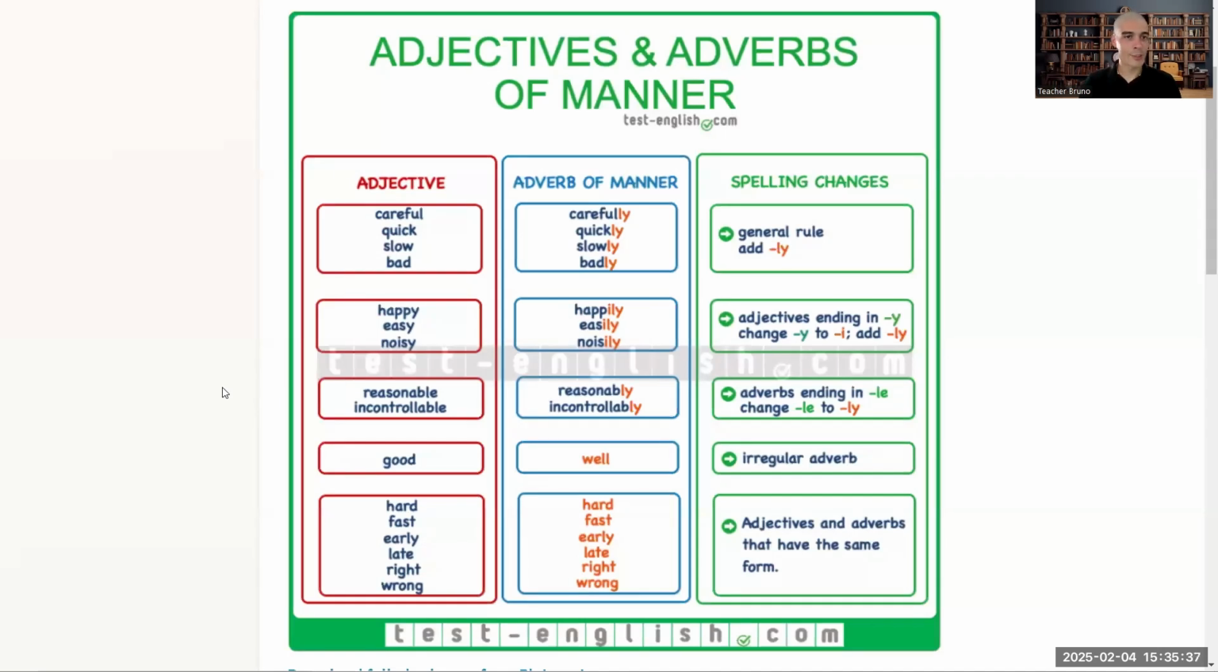Hello, students. This is me, teacher Bruno, and today we're going to study adjectives and adverbs. Adjectives describe people, things, and objects. And adverbs describe an action.